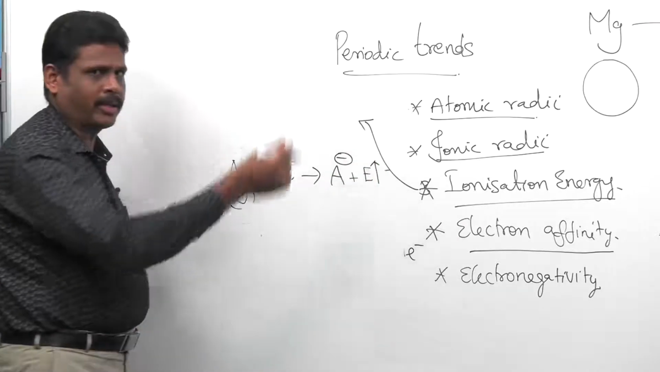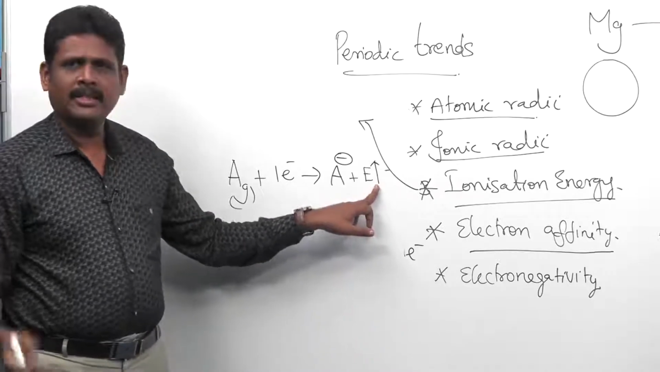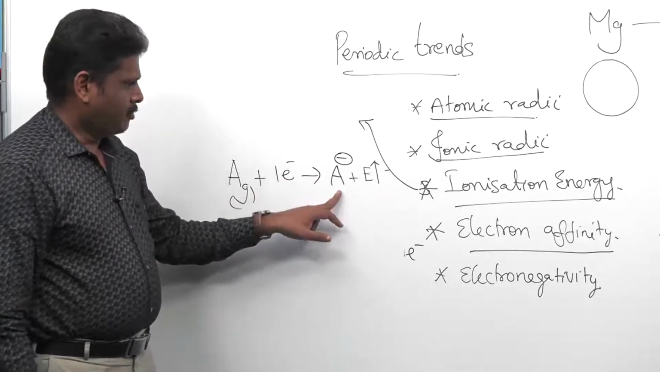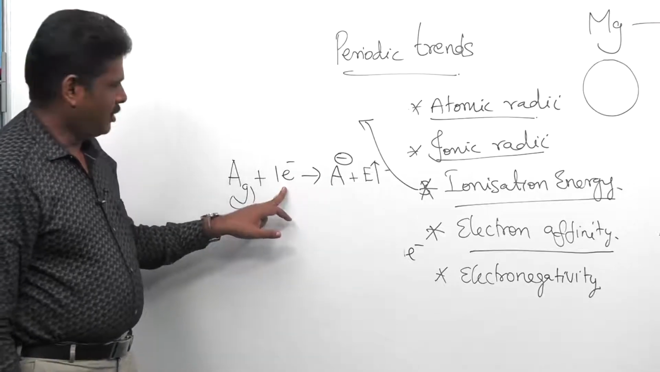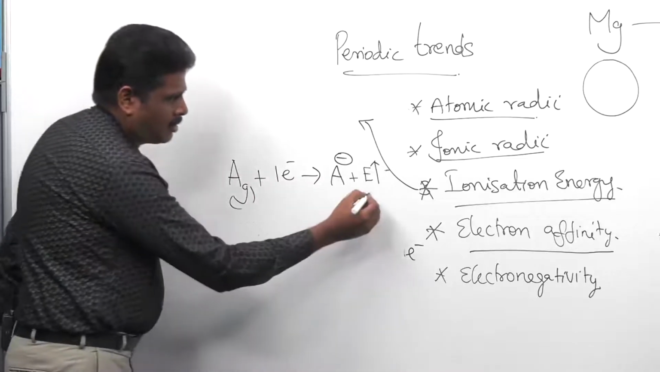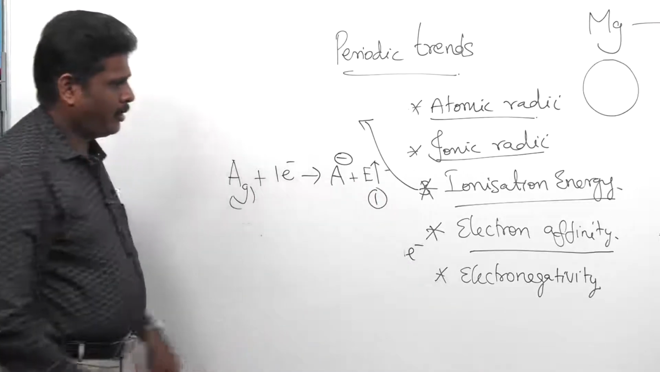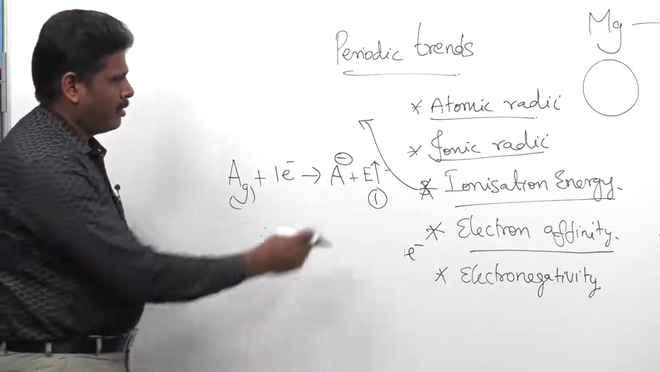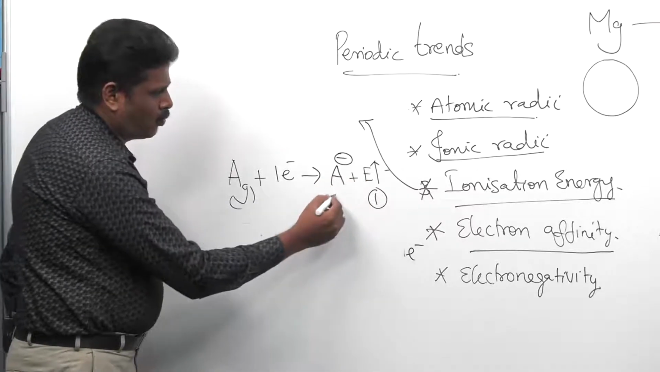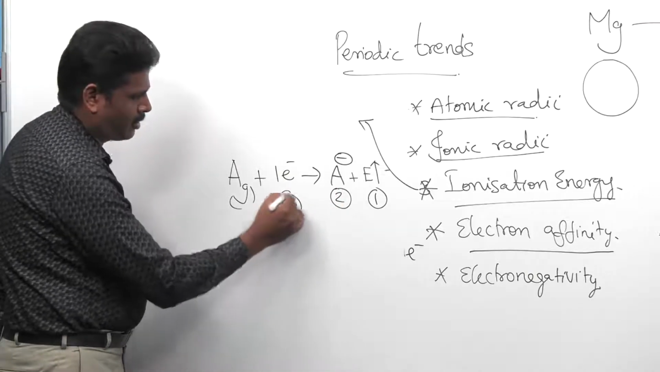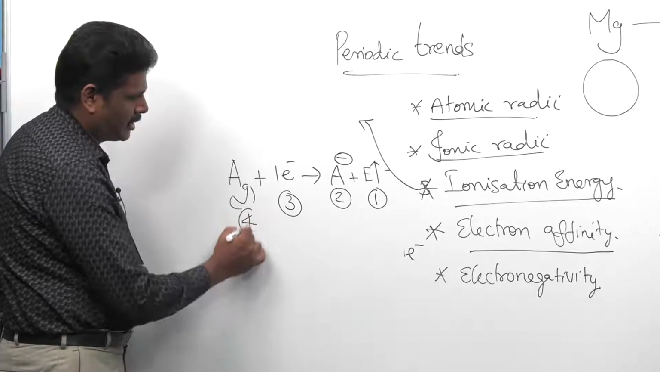I put the arrow mark above. Why am I putting it like this? Because energy is released when an anion is formed by the addition of an electron to the isolated gaseous atom. Let me define now. We will put 1 here. Why am I putting 1 here? From here we have to start the definition. The amount of energy released when an anion is formed by the addition of an electron to the isolated gaseous atom.